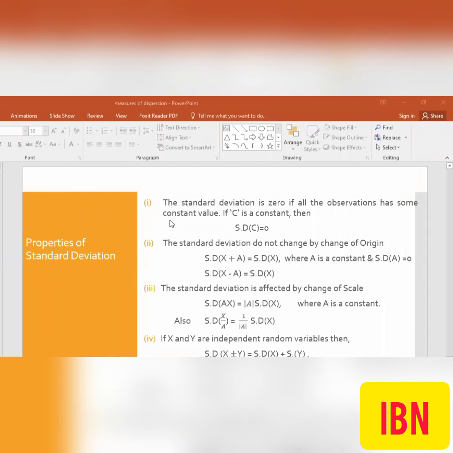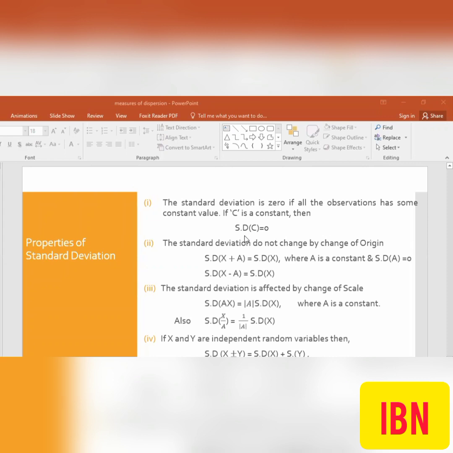The first property is that the standard deviation is zero if all the observations have a constant value. If C is a constant, then the standard deviation of C is zero. Why so? Because we are measuring the variability, and if there is no variability, all terms are the same, so certainly it will be zero. The same property exists for the variance. Variance of a constant is also zero.